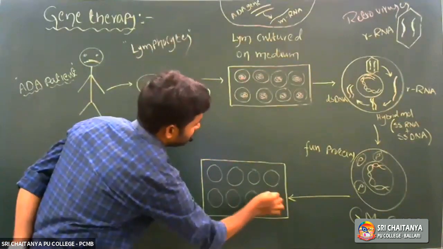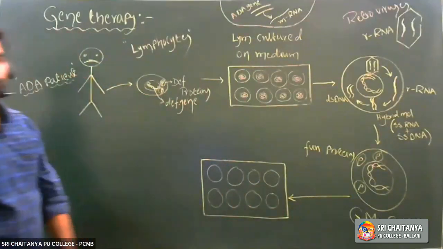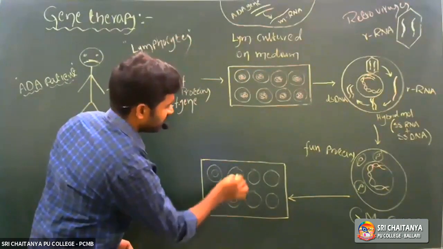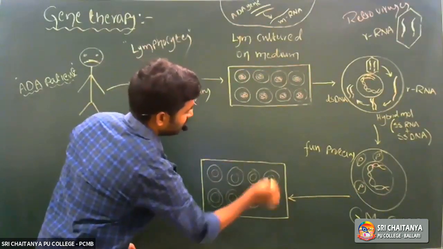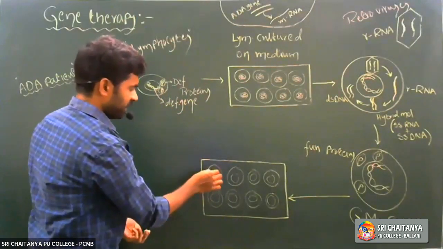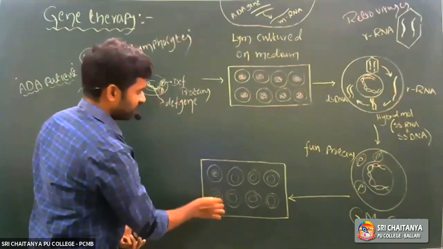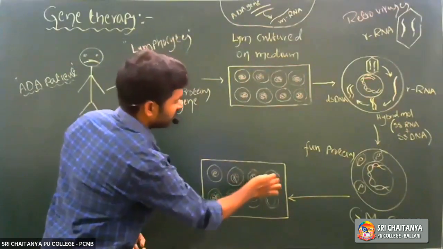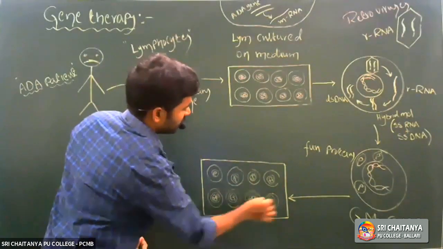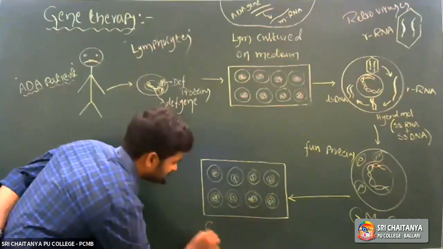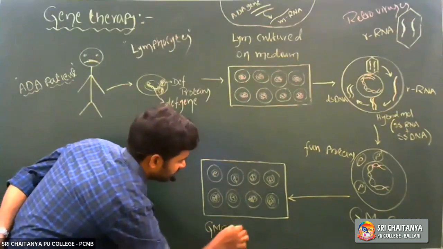So these are defective gene containing cells, now genetically modified cells. The genetically modified cells contain ADA genetic material, so they undergo transcription and translation and synthesize functional proteins.